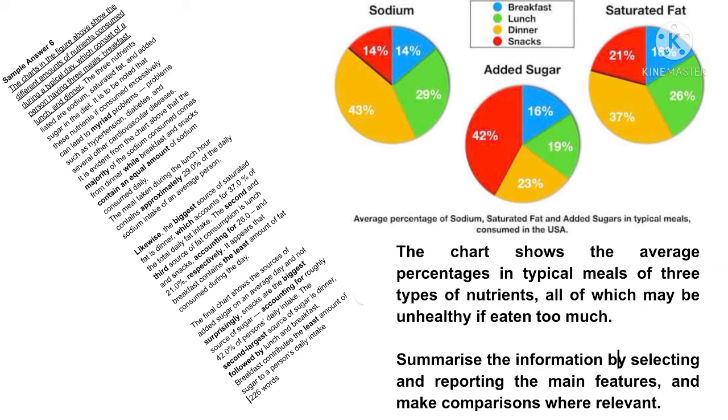The final chart shows the sources of added sugar on an average day, and not surprisingly, snacks are the biggest source of sugar, accounting for roughly 42% of a person's daily intake. The second largest source of sugar is dinner, followed by lunch and breakfast. Breakfast contributes the least amount of sugar to a person's daily intake.